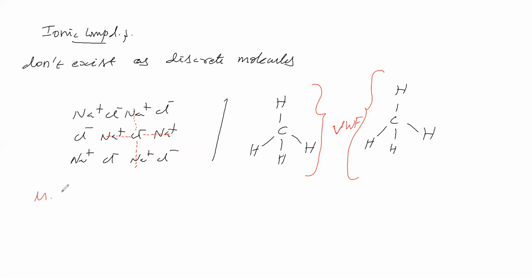Ionic compounds have a high melting point and a high boiling point because of the electrostatic force of attraction. To melt or boil, we have to break all these electrostatic forces of attraction; only then will it melt, otherwise evaporate. Therefore, the melting point is high and the boiling point is high.